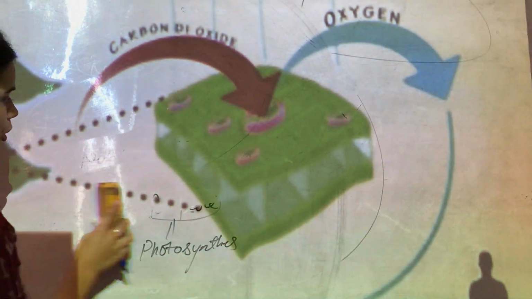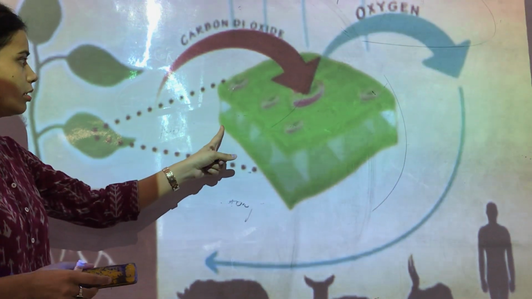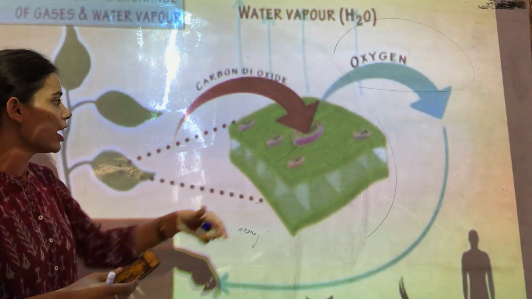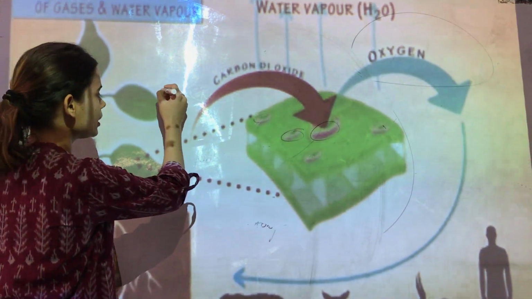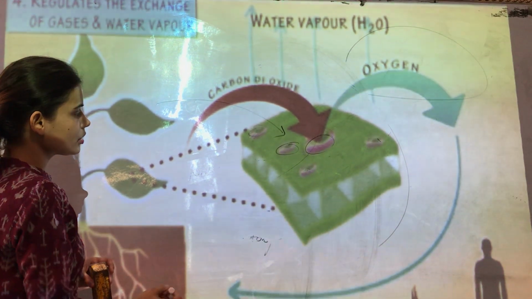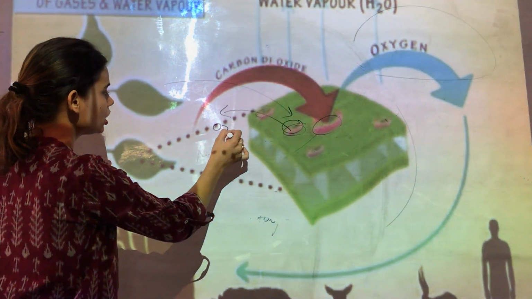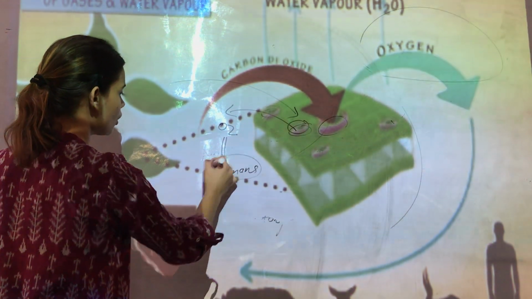If you can see here, this is the leaf and this is the epidermis layer, in which there are epidermis tissues. Between this layer, we will find stomata. This stomata helps in absorbing the carbon dioxide through these holes and giving back oxygen, which in turn is taken by all the living organisms for our survival.